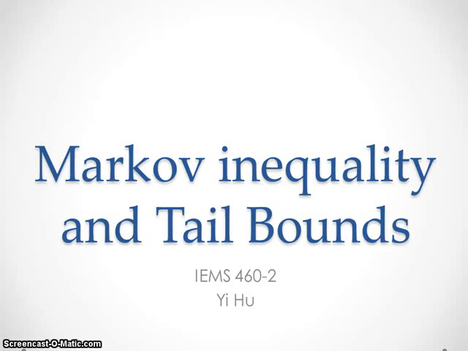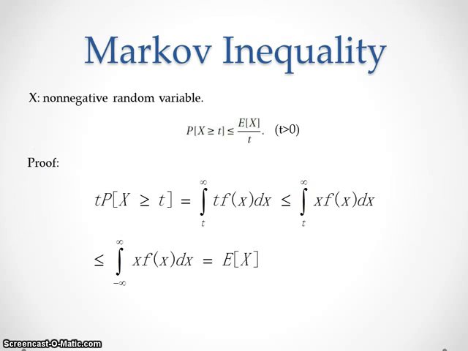Hello, today we will talk about Markov inequality and some corollaries of the inequality, such as tail bound behavior. First, let's look at the Markov inequality. We have a non-negative random variable X, and the inequality is that the probability that X is not less than t is bounded by the expectation of X divided by t, provided that t is bigger than 0.